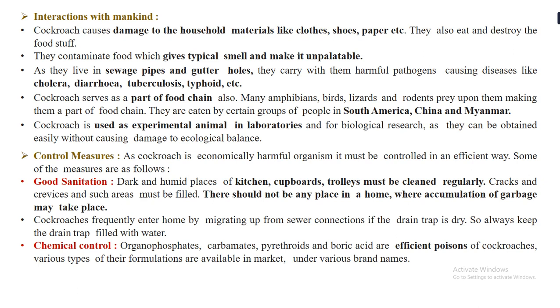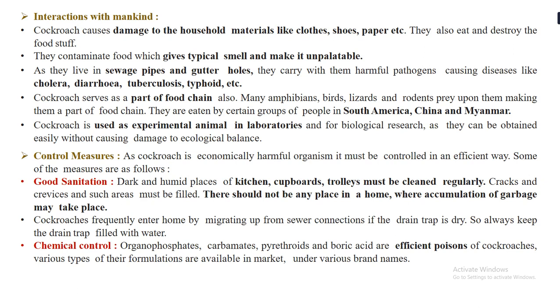Then if we speak about chemical control methods, there are certain chemicals, they act as an efficient poison for cockroaches. One is organophosphate, then carbamates, and pyrethroid and boric acid. So these are certain chemicals that are used as an efficient poisons for cockroaches. And also there are various other formulas which are available in the market under different brand names, which are used as a chemical control for cockroaches.